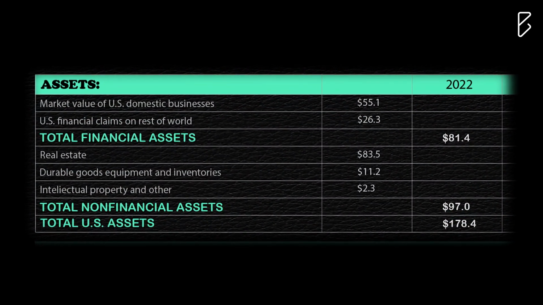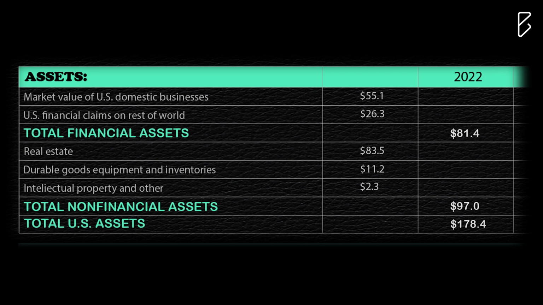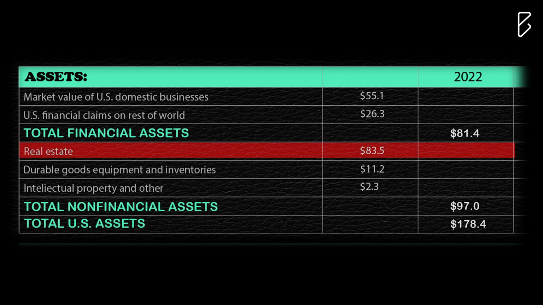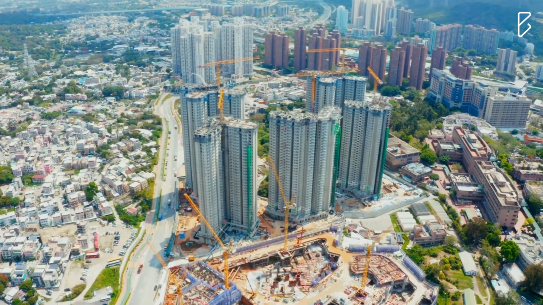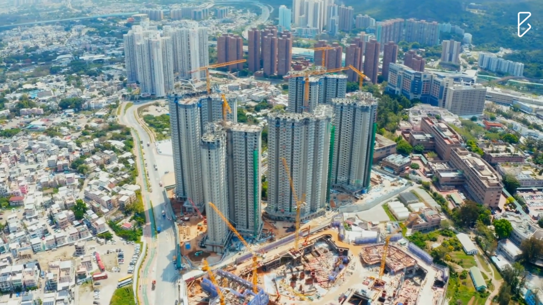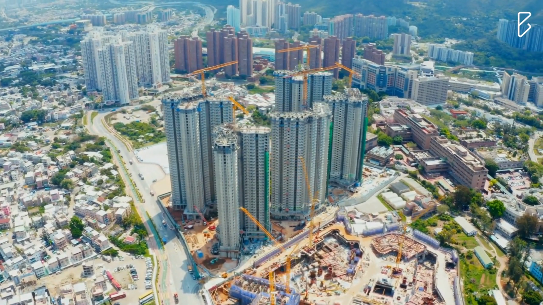Let's look into the balance sheet again and focus on the second major contributor to US total assets, that is the real estates, which is even bigger than the domestic companies. Now the same question, why are the US real estates so valuable and will India ever match that? Look, real estate valuation is mostly driven by the commercial and the residential properties of the urban areas. Let me put some data to explain it further.